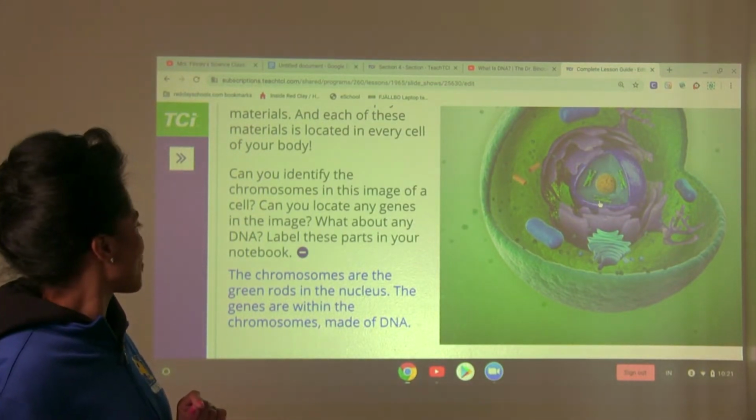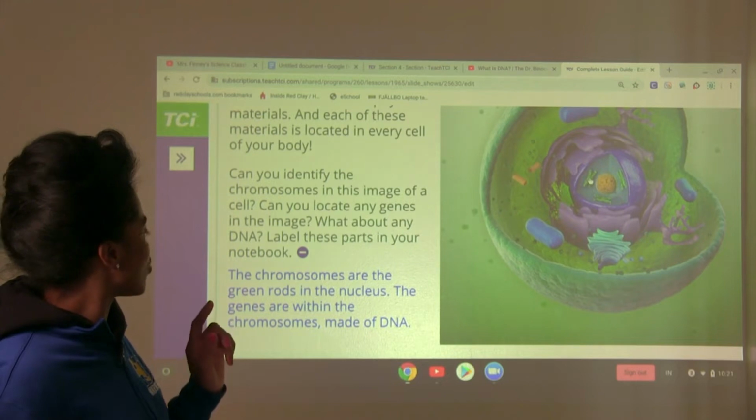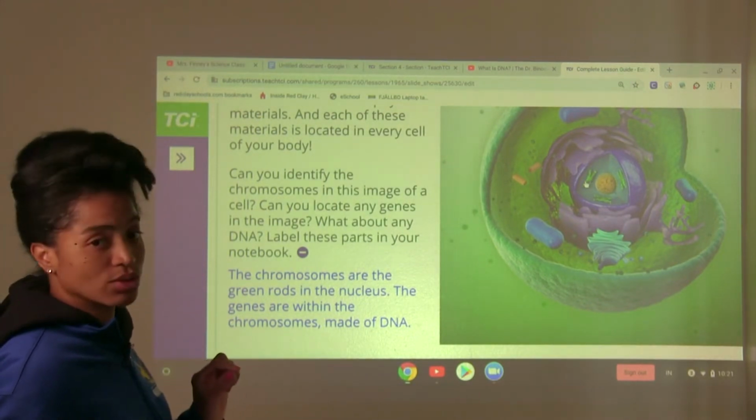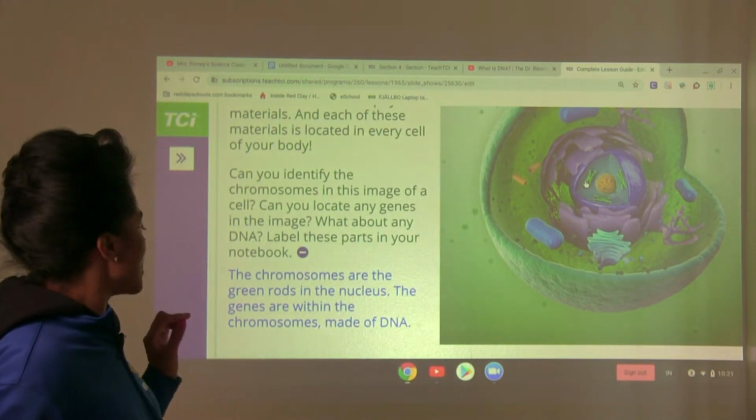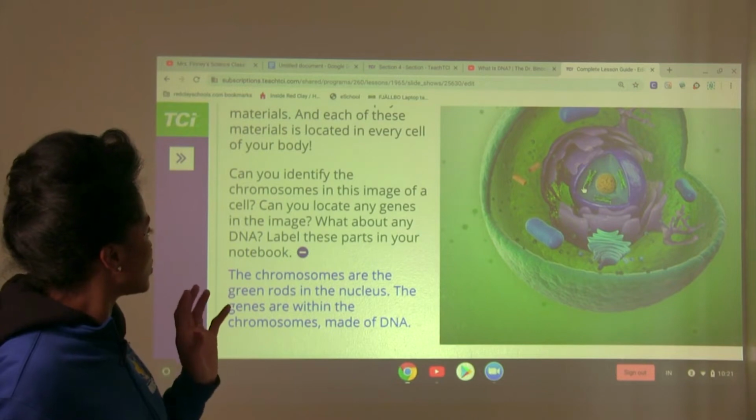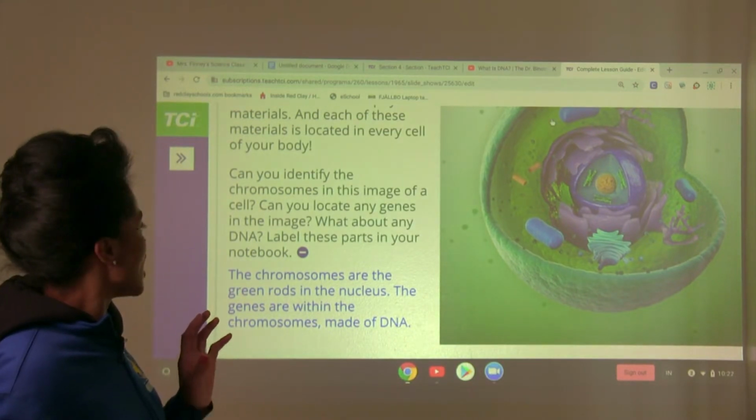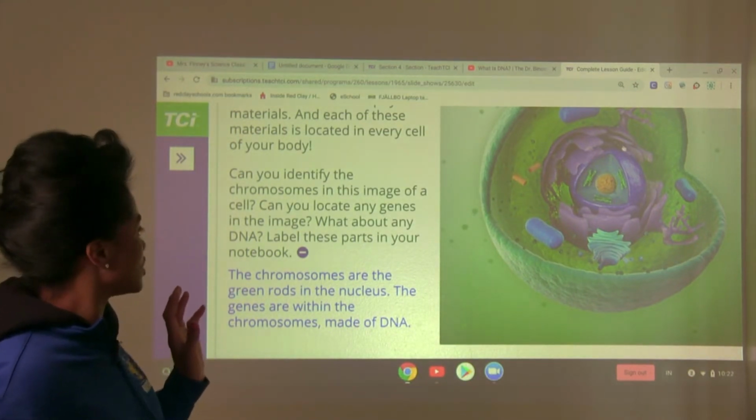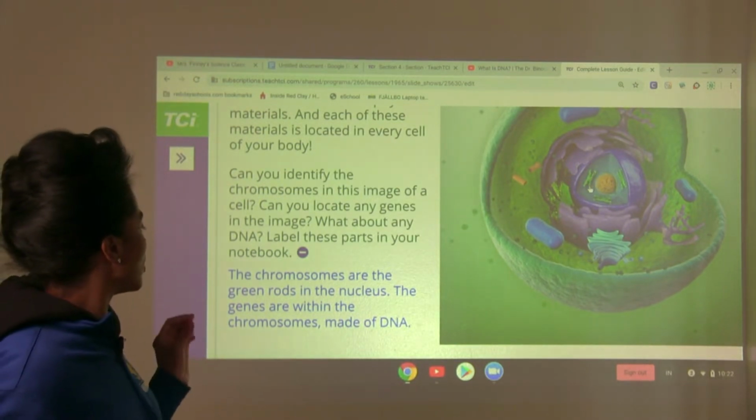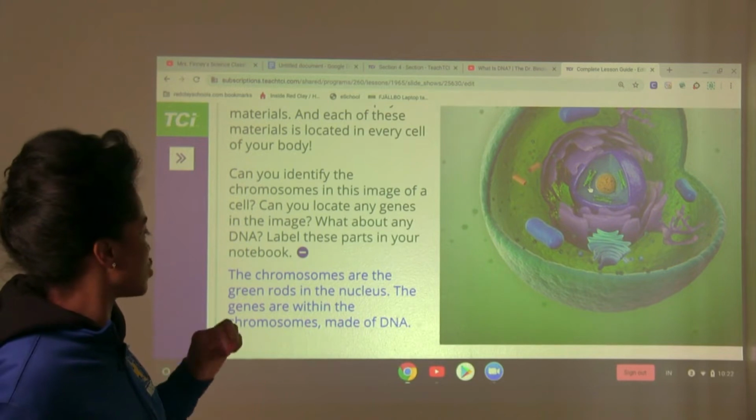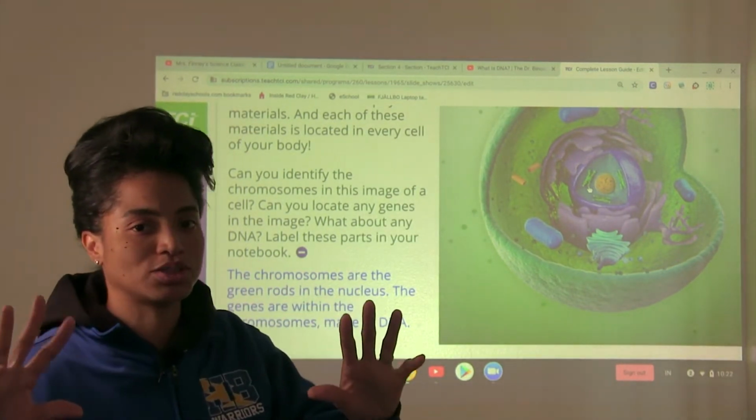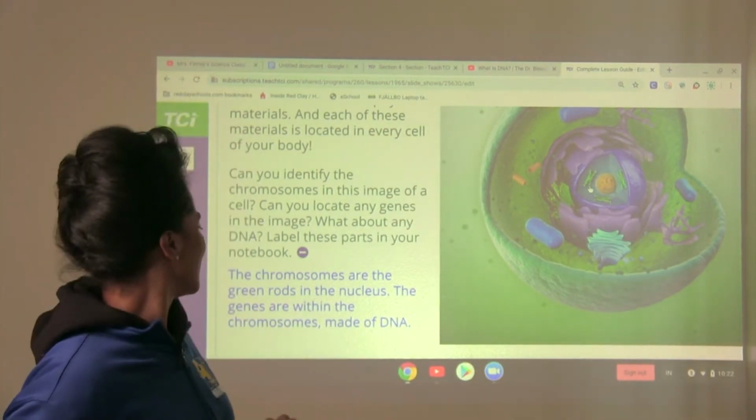Nucleus, okay? So as you notice here, we have the chromosomes. The genes are within the chromosomes, made of DNA, all right? And so that's where you can get the connection of the cell and these different terms. We have nucleus, right? We have chromosome, and we know that the genes are within the chromosomes made of DNA. That's how all of those particular terms connect, okay?